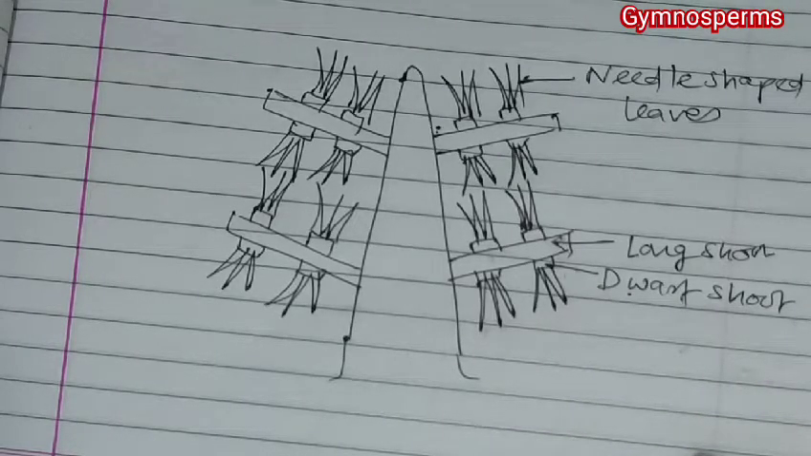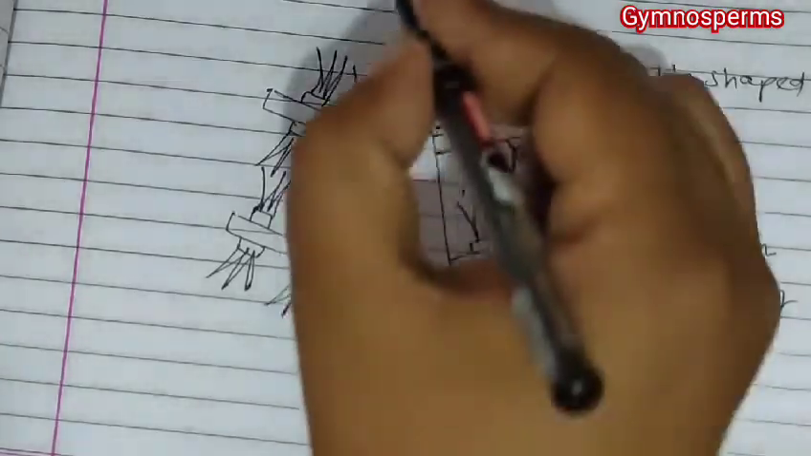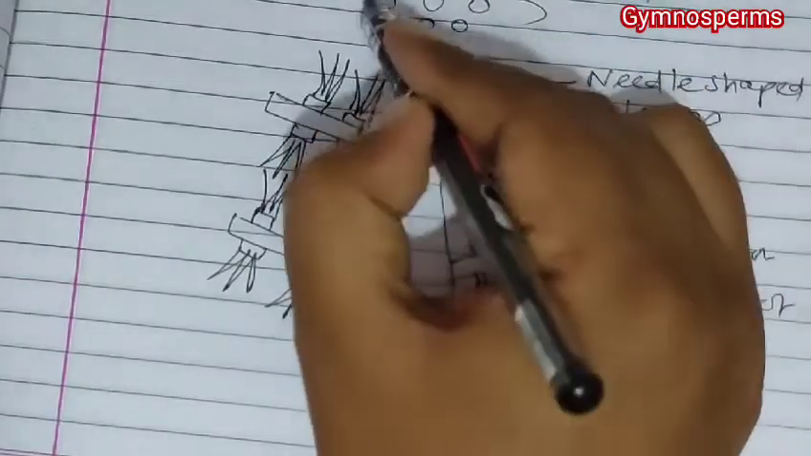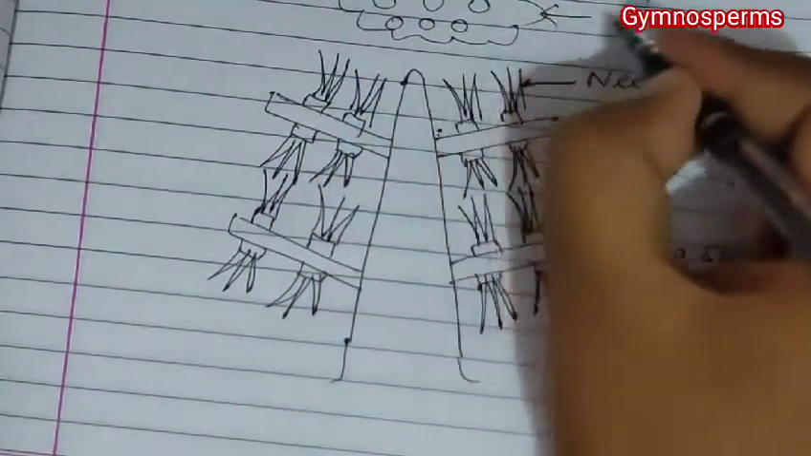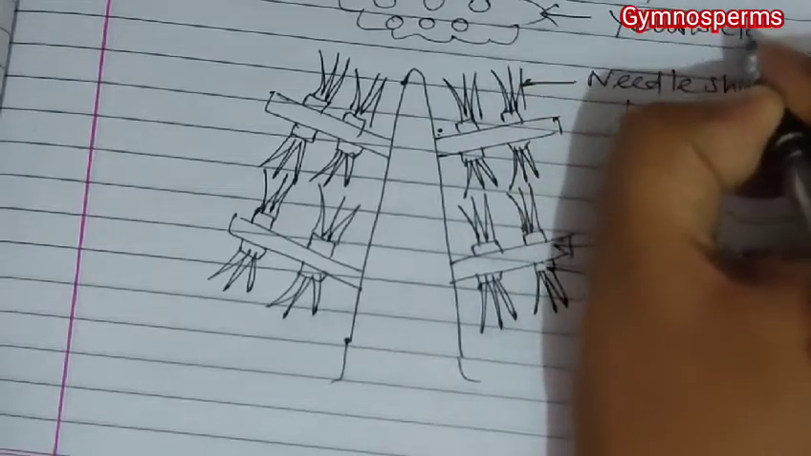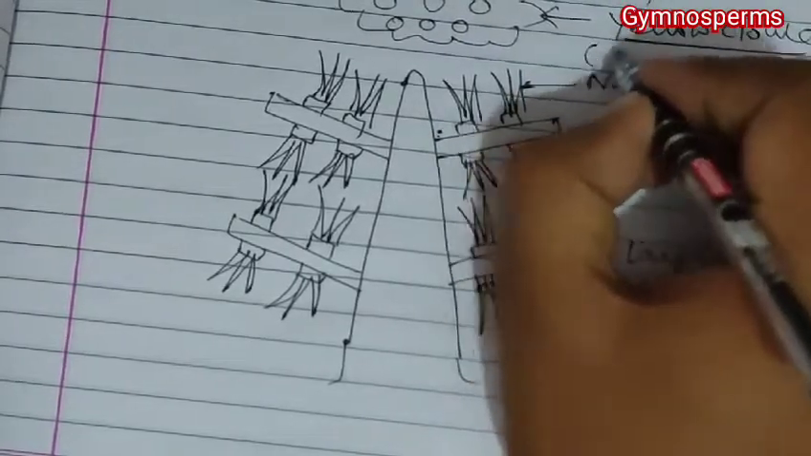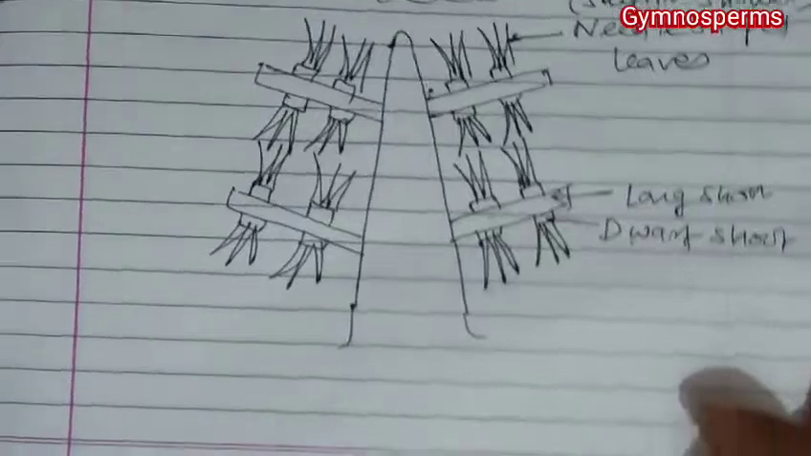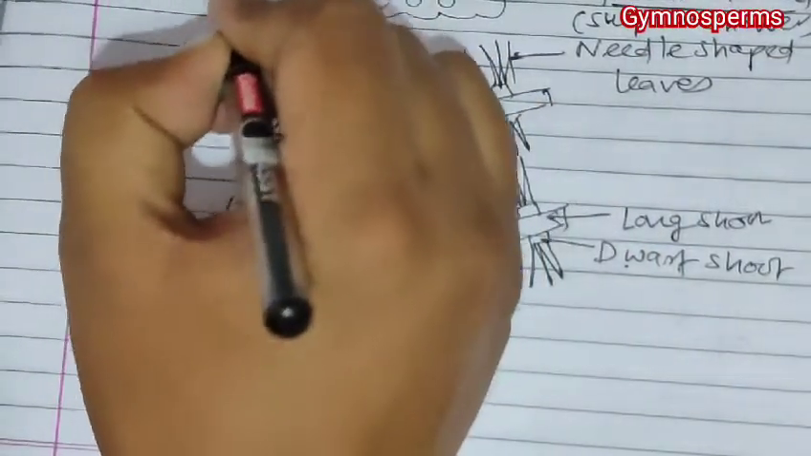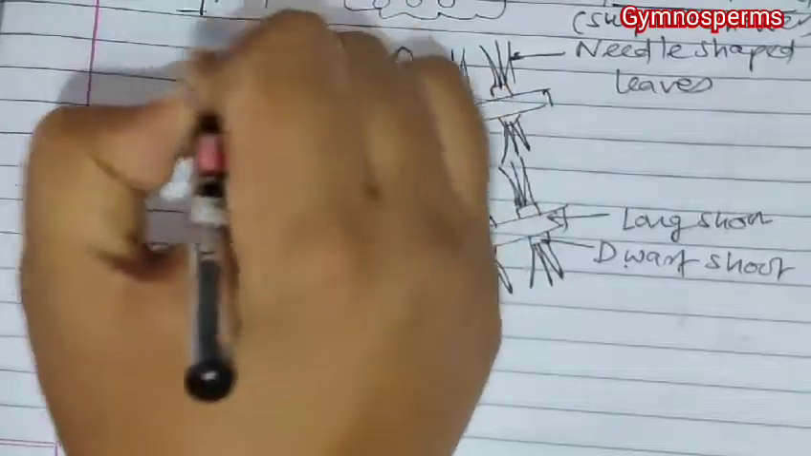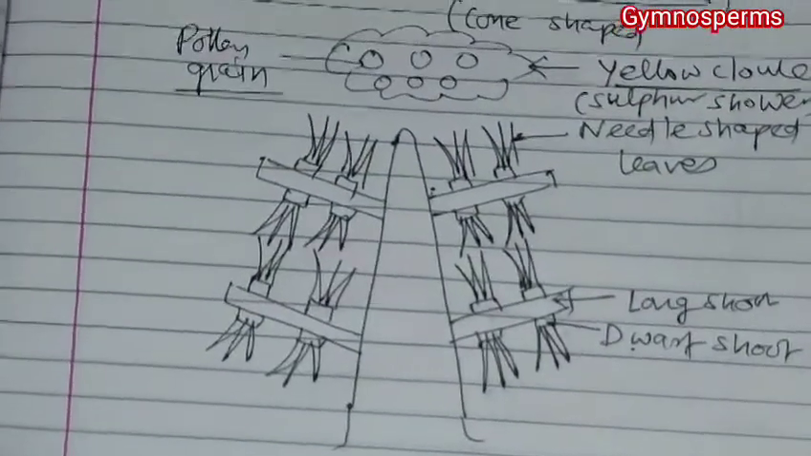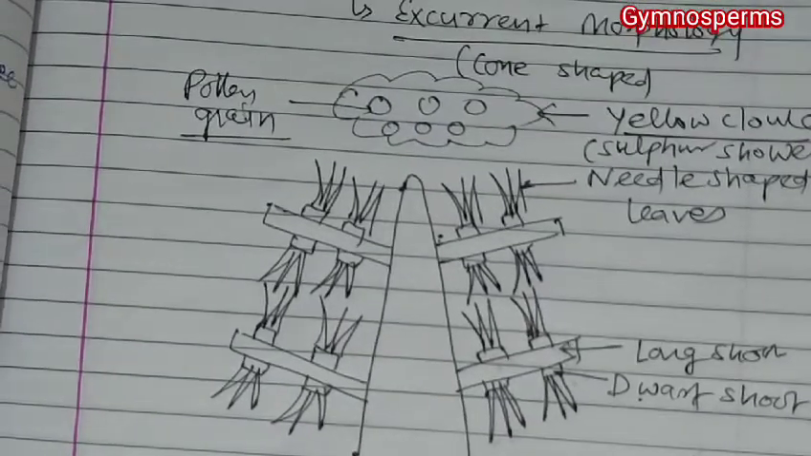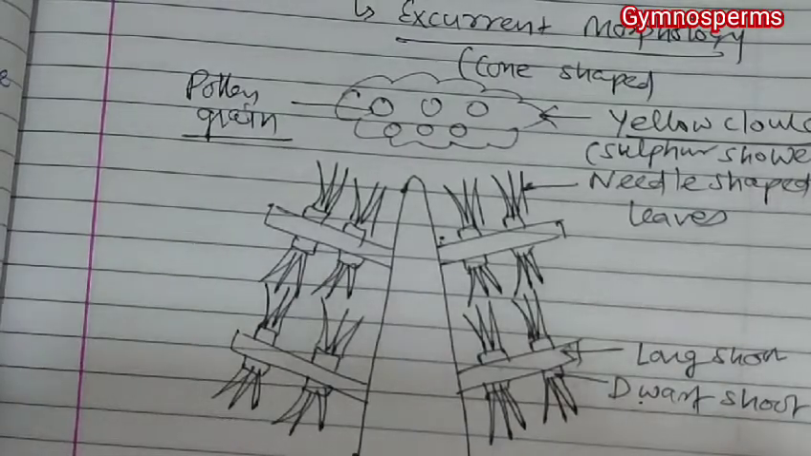Now this Pinus has micro and megasporophylls. The microsporophyll will release pollen grains. The pollen grains of this are winged and they are rich in sulfur. So what happens, a yellow cloud is visible over the top of this Pinus tree, which is known as sulfur shower. Why is it known as sulfur shower? Because these are pollen grains, and pollen grains of Pinus are rich in sulfur. So a yellow-colored cloud becomes visible at the top of the Pinus, and that is known as the sulfur shower mechanism.